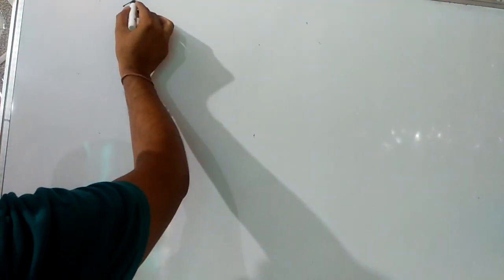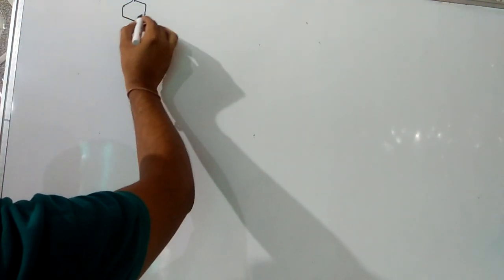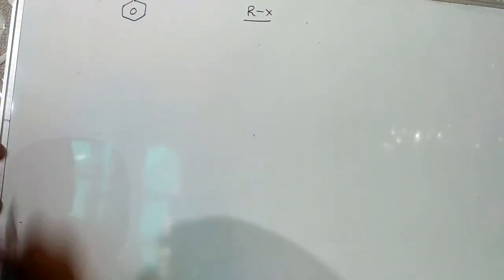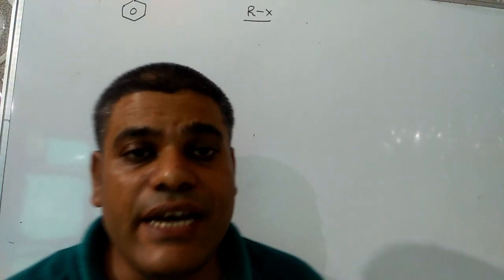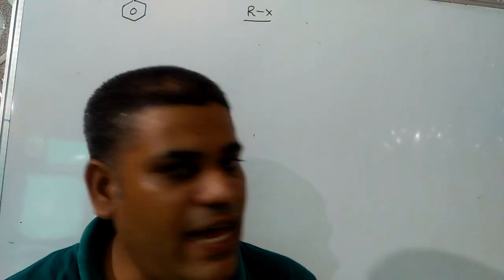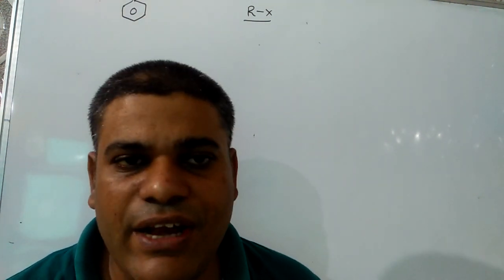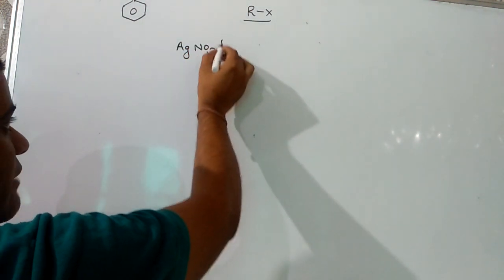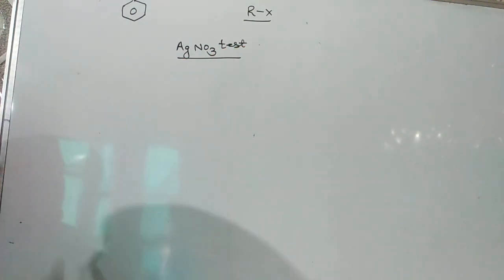Now we have to discuss a very important topic on which questions might be there in exams, board exam as well as competitive exam, and that topic is distinction between haloalkane and haloarene. How can we distinguish between a haloalkane and haloarene? As in today's lecture we have discussed, haloarenes are less reactive than haloalkanes for nucleophilic substitution. Hence, here the silver nitrate test can be used to distinguish between haloalkane and haloarene.